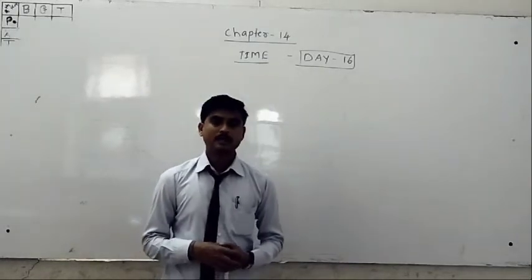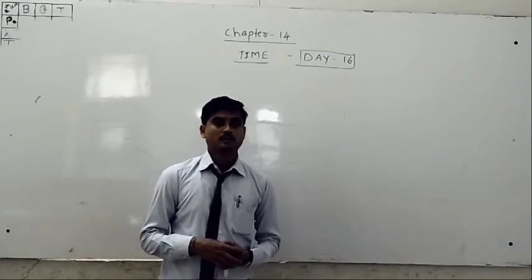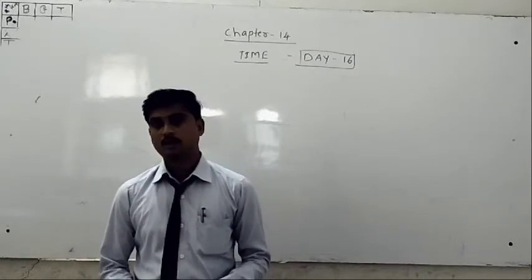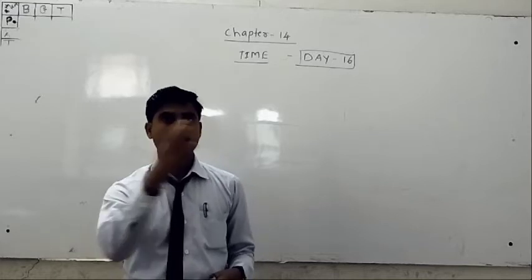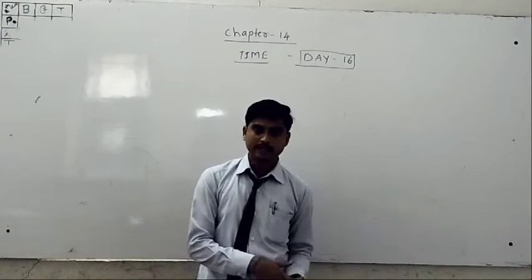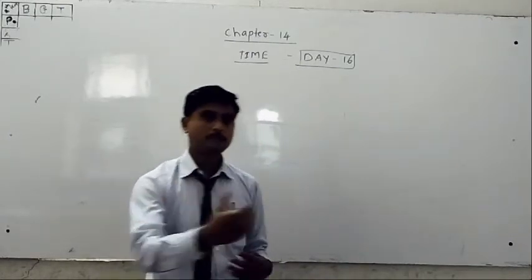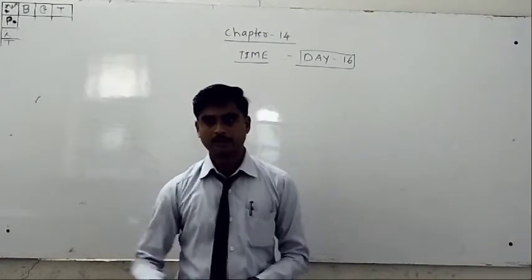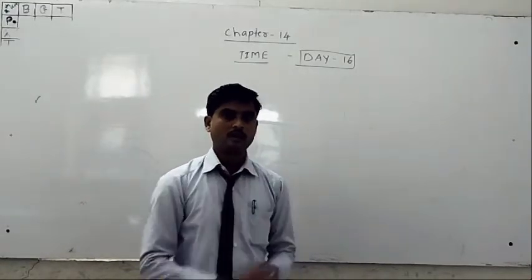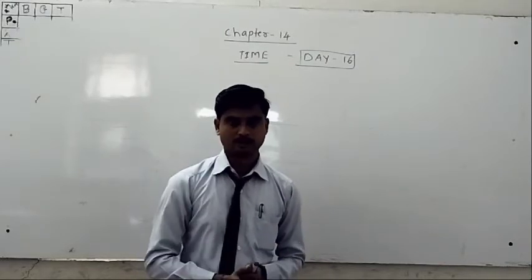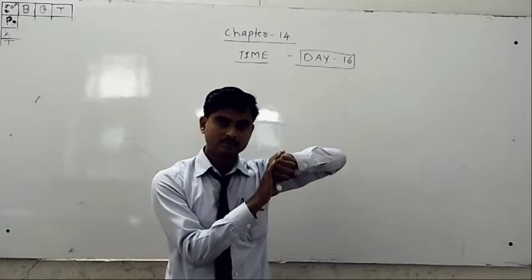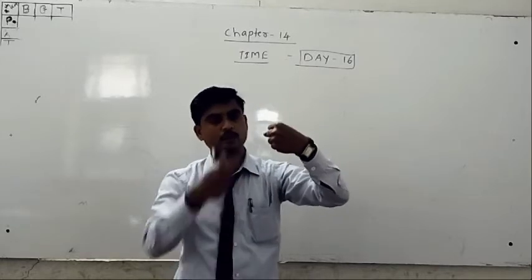Then what is the number of days in a month? Some months have 30 days, some months have 31, some months have 28 and 29. So we say 28, 29, 30, 31, depending upon the month. And I showed this on your hand. This time you have to make it, then you have to calculate here.